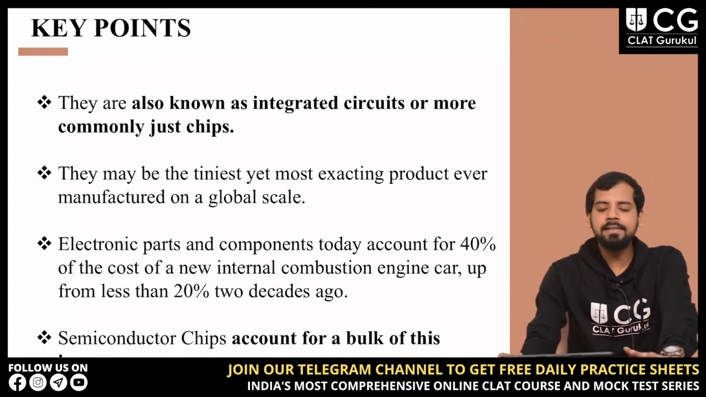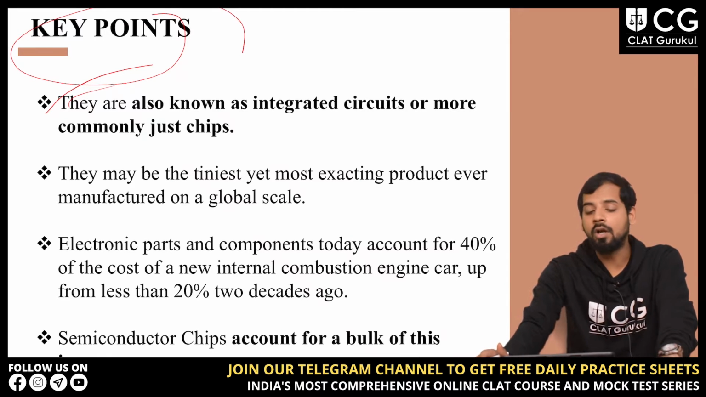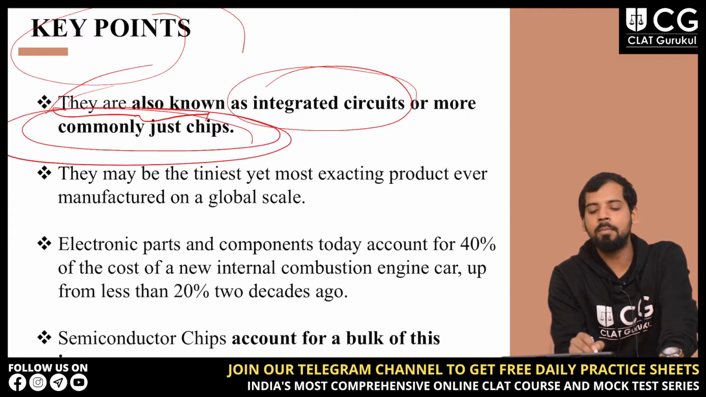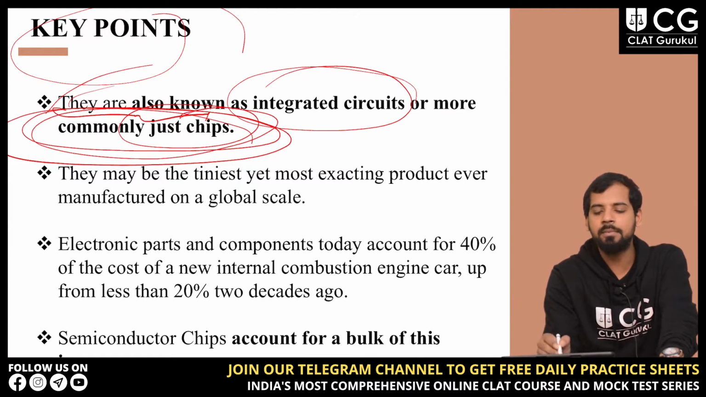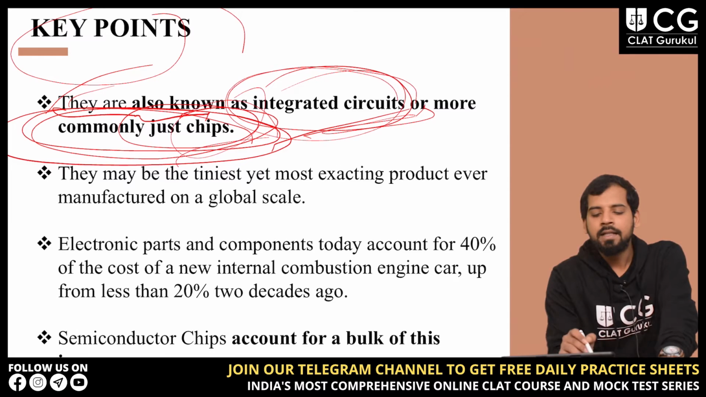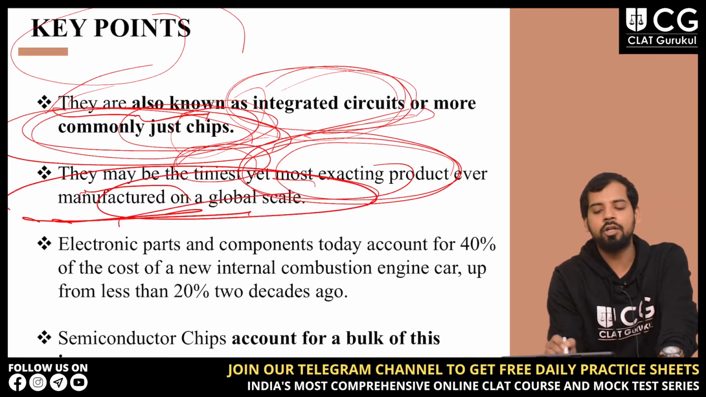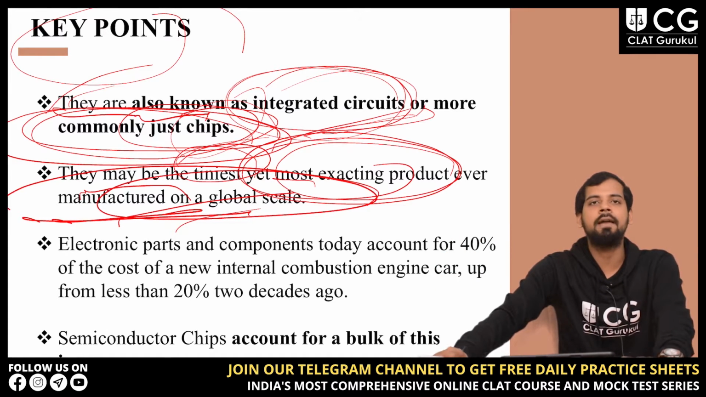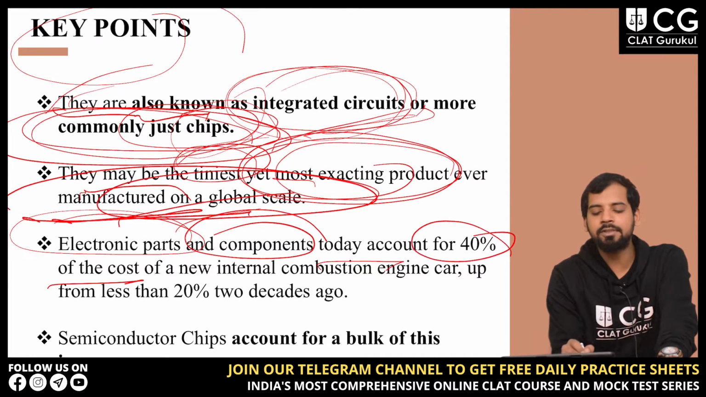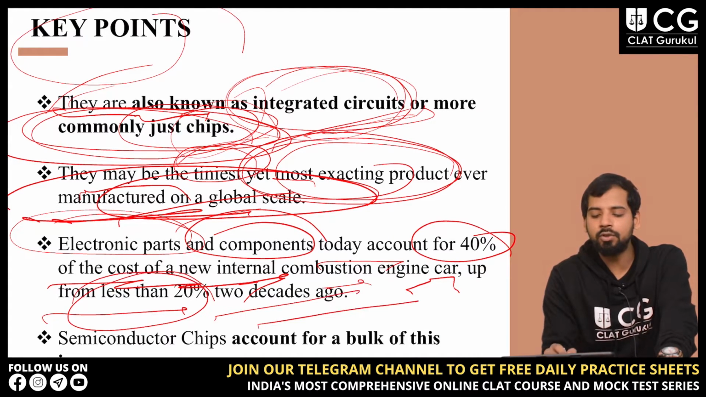Now let us discuss the key points of the semiconductor shortage. First, semiconductors are also known as integrated circuits, or commonly just chips. They may be the tiniest yet most exacting product ever manufactured on a global scale. These are all factual things. Electronic parts and components today account for 40% of the cost of a new internal combustion engine car, up from less than 20% two decades ago.